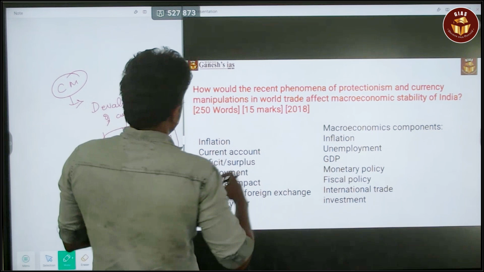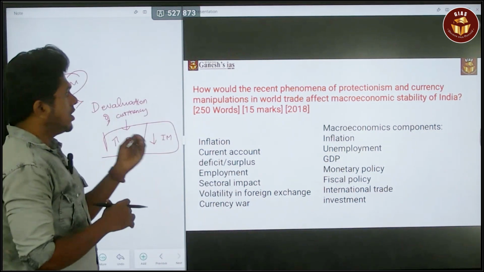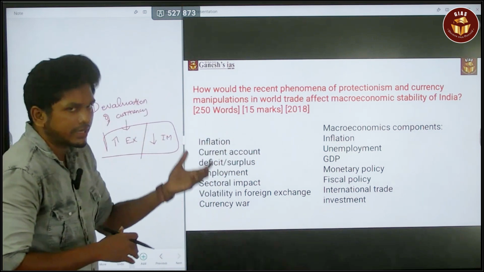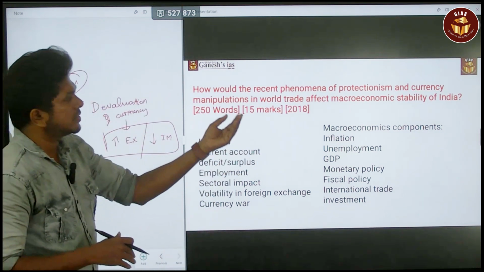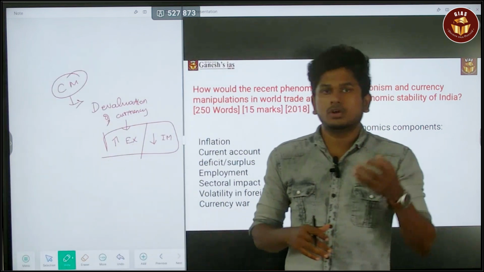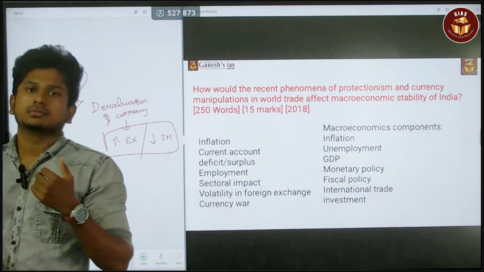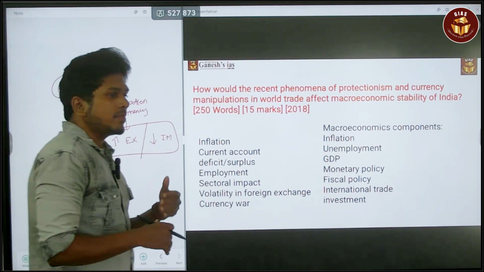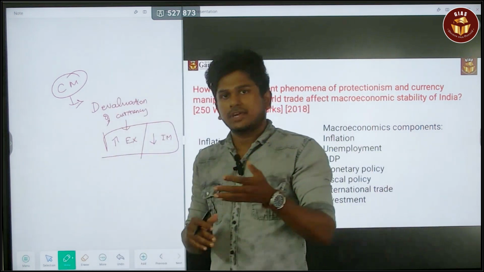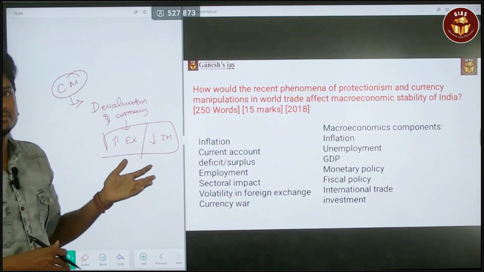Okay, so now you can easily understand what the question is asking. How would the recent phenomenon of protectionism and currency manipulation in world trade affect the macroeconomic stability of India? Which means, the protectionism policy followed by other foreign nations, or the currency manipulation trick followed by other countries, how does it affect the macroeconomic stability of India? This is the question that is asked.